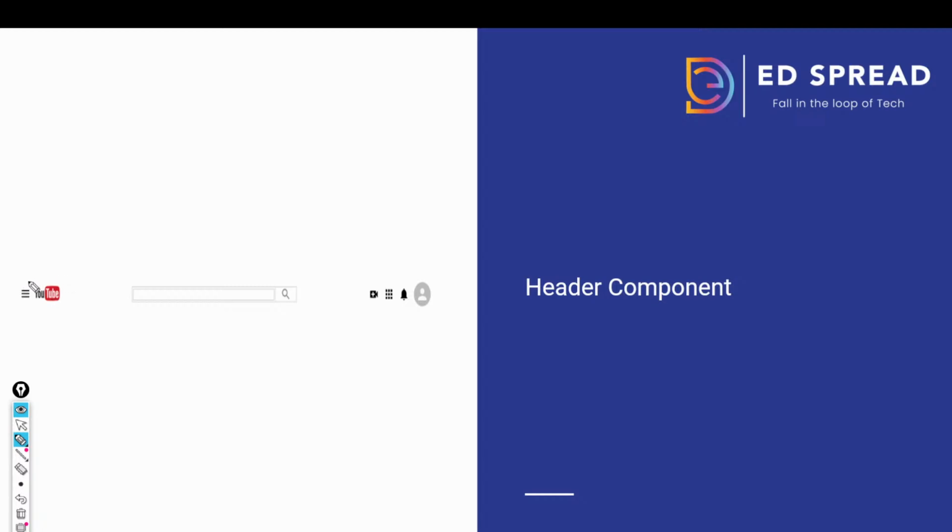We have a menu icon over here, then we have the YouTube logo, then a search box or search area, and then a search icon, then these options: upload option, menu, and all these things. You can change it according to yourself also. Suppose you don't want to keep all these extensions or icons, you just want to take one icon only, you are free to do that also. I will tell you how we can add icons and all these things, and how we can customize it.